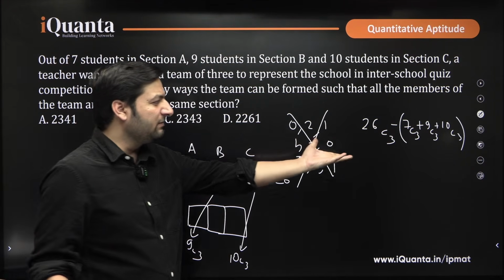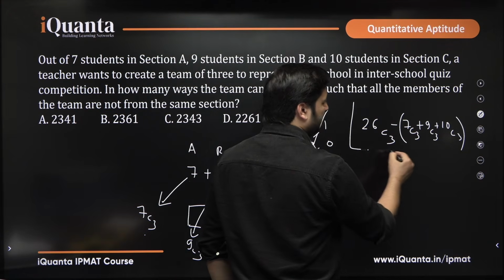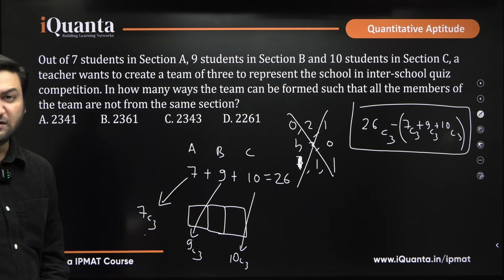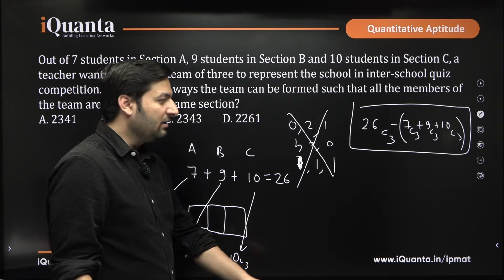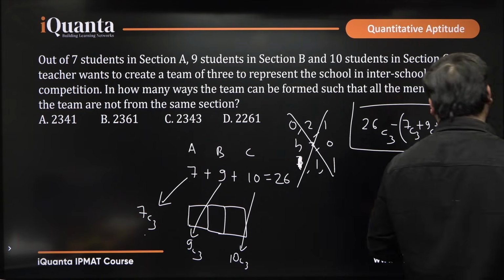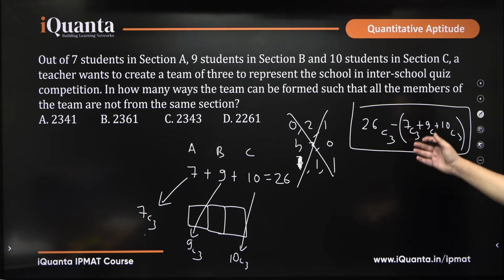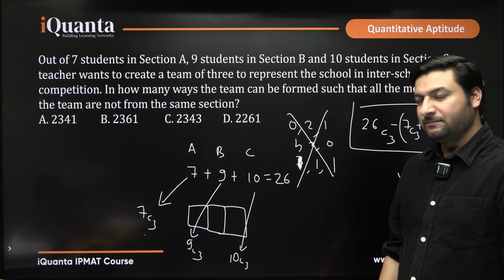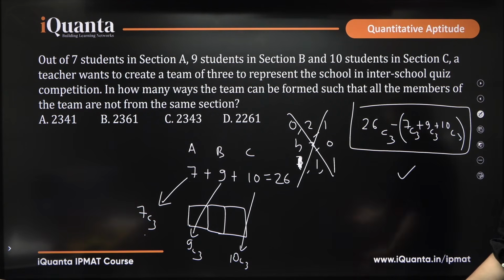Now whatever will remain, this particular quantity, will say that the members we are selecting for this team of 3 will not all be from the same section. So whatever comes, that is the answer. You can match the options, fine. I hope you can do that. Let's go to the next question.